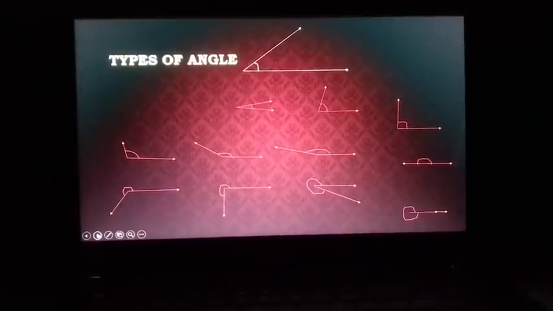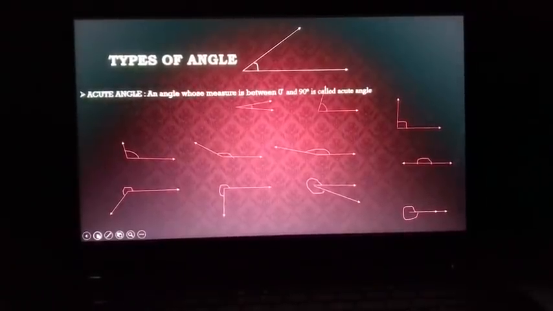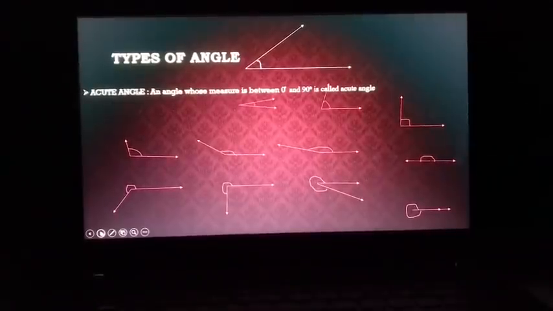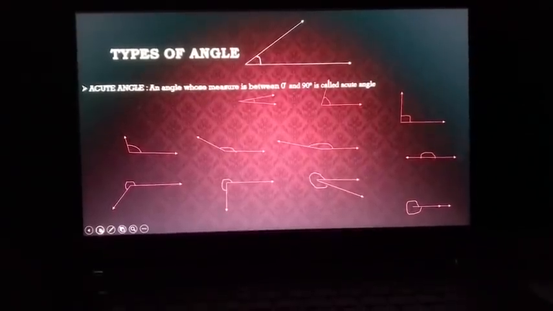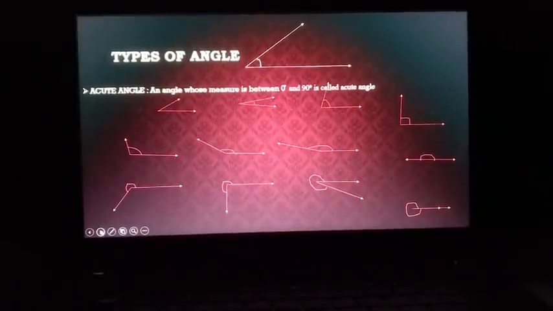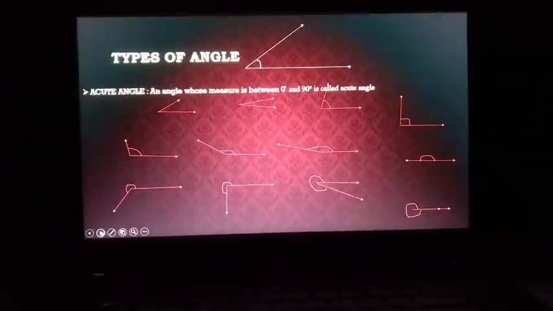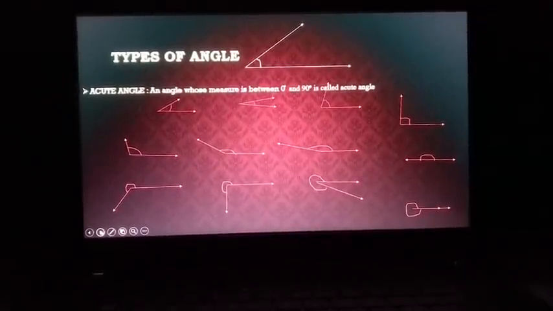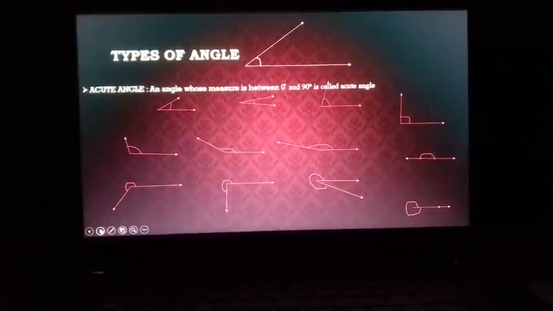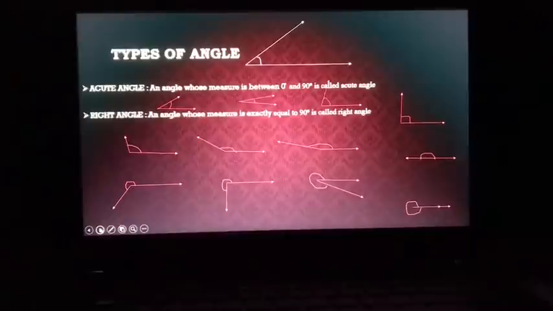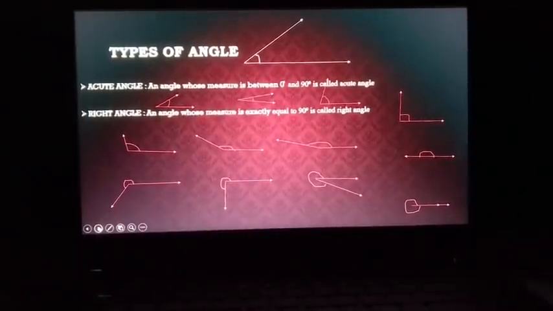First, the first type is the acute angle. An angle whose measure is between 0 degree and 90 degree is called an acute angle. So, from 1 degree to 89 degree, there are various acute angles depending on the measure. The second type is the right angle. An angle whose measure is exactly equal to 90 degree is called a right angle.